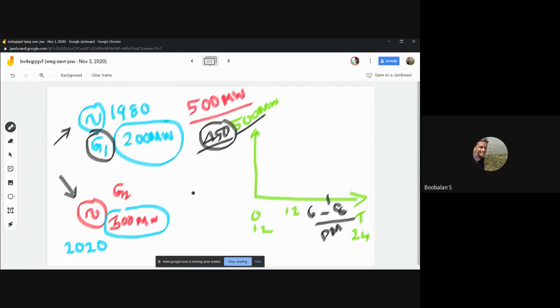Anyone? We have two generators, 200 and 300. நம்ம இது எப்படி வந்துட்டு லோடு ஷேர் பண்ணலாம்? Anyone just tell me. One is an old one, one is a new one. Anyone? Where actually the question is now coming.